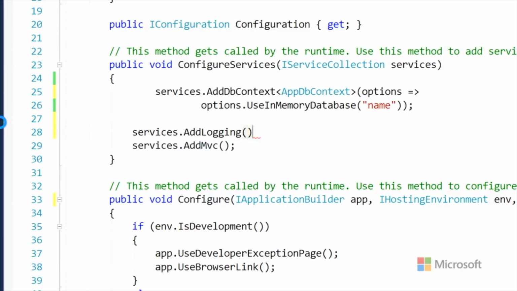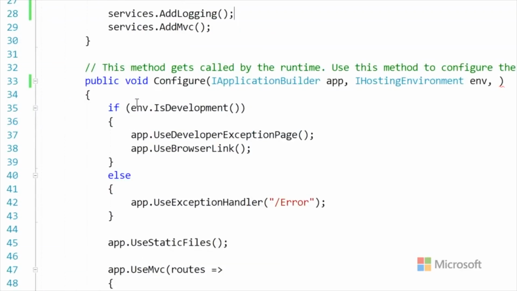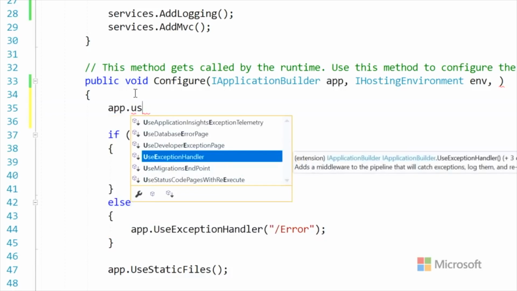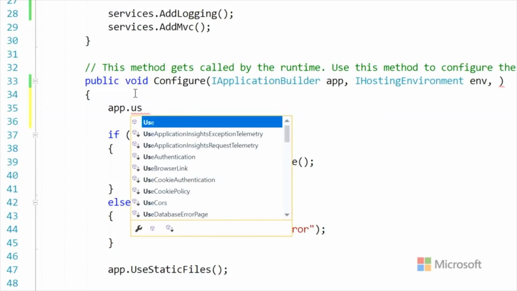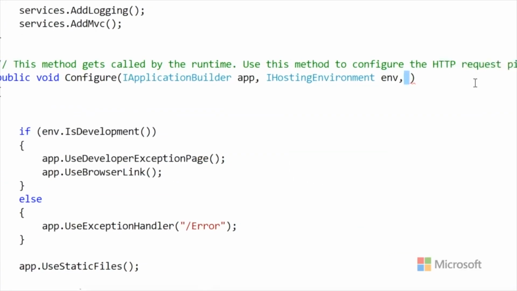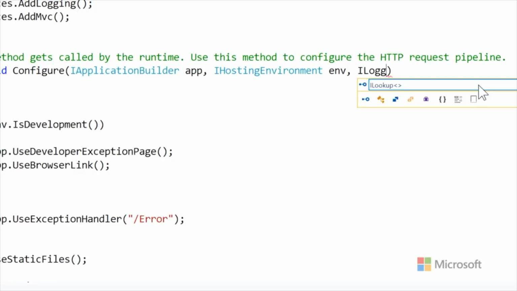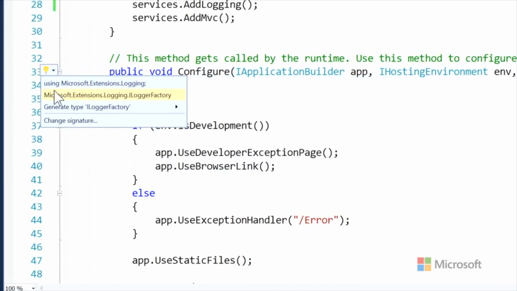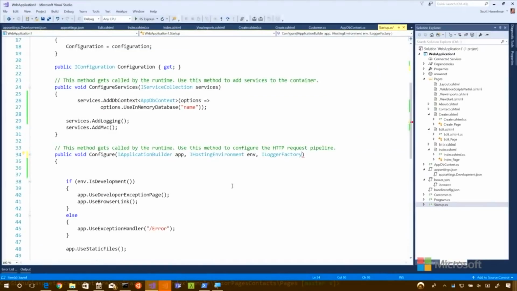So there's add logging. And then we've got app dot. I think it's ILoggerFactory. Yes, you have to add the extension. It comes out of an extension. Yeah, that's good. Guesswork makes for the best work.